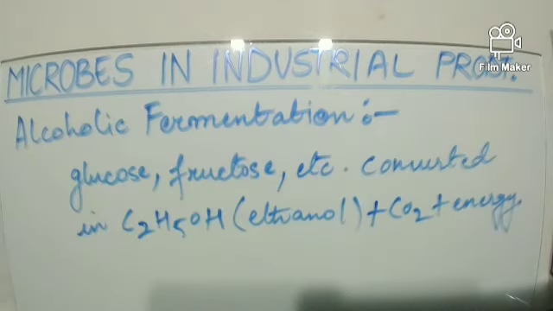In this process, glucose, fructose, sucrose, etc., all these sugars are converted into ethanol, carbon dioxide and large amount of energy. The process is none other than a form of anaerobic respiration.